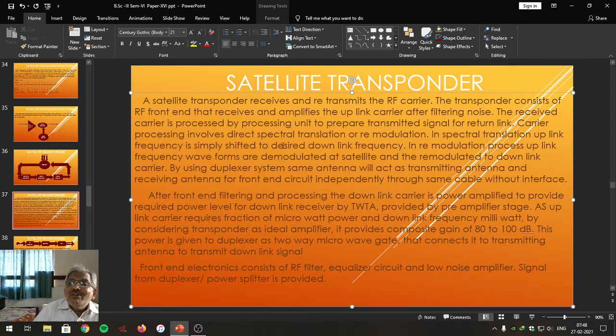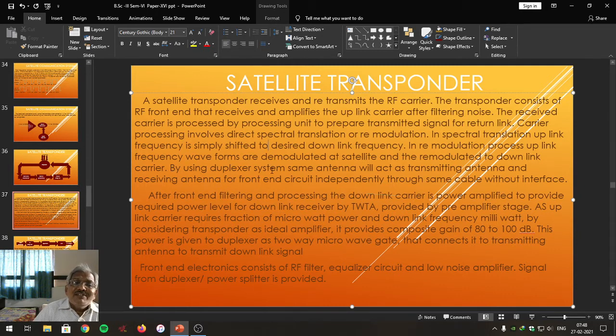But in a remodulation process, uplink frequency waveforms are demodulated at the satellite and then remodulated to the downlink frequency. By either process, the conversion of uplink frequency to downlink frequency is done in the carrier processing unit connected to the RF front end.